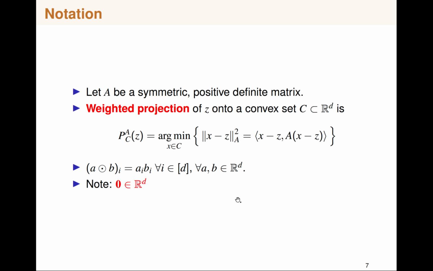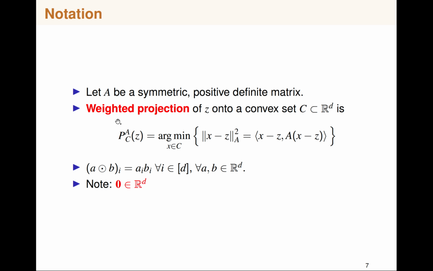So let's briefly revise the notation. Here A is a symmetric positive definite matrix, and we want to see what would be the weighted projection of vector z onto a convex set C, which means essentially the norm you are considering is with respect to A. So essentially the norm is defined as this entity.